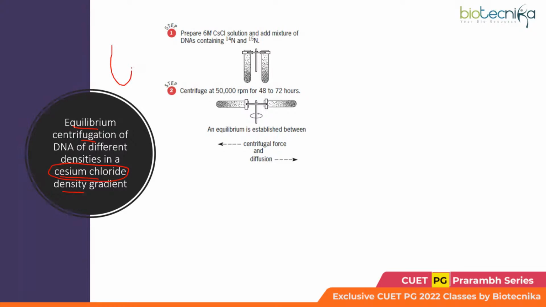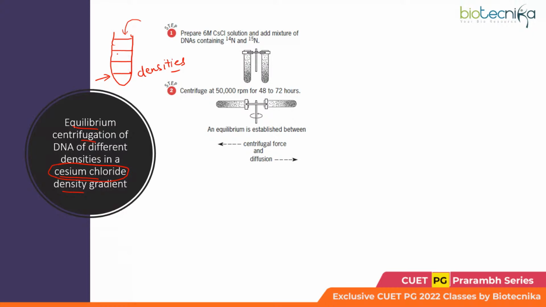What do we mean by linear gradient? It means layering, right? So distinct layers would be produced, based on the density. The layer which is the heaviest would lie towards the bottom of the tube, whereas the lighter one would be towards the top of the tube.